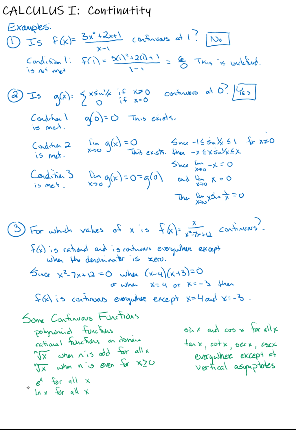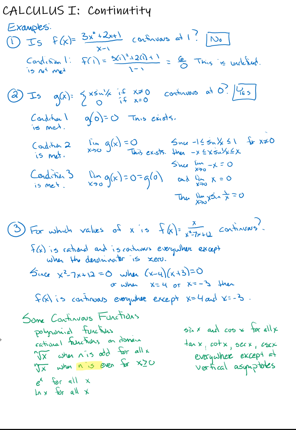All right, here at the bottom of the page I do have some continuous functions. We know that polynomials are continuous everywhere. Rational functions, as we just saw in example 3, are continuous everywhere on their domain, and their domain comes from when the denominator is equal to 0. That's how we limit what that domain is. Radical functions are continuous, but we do have to worry about a few things. If n is an odd value, then it's continuous for all x values.